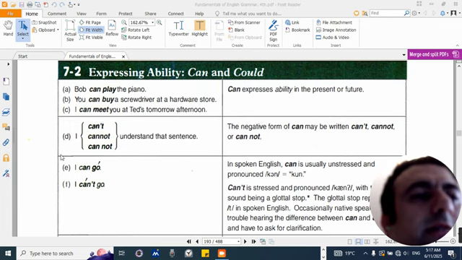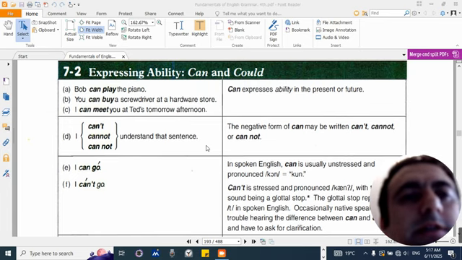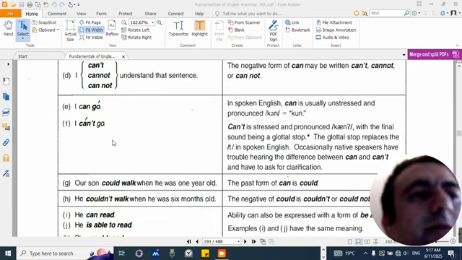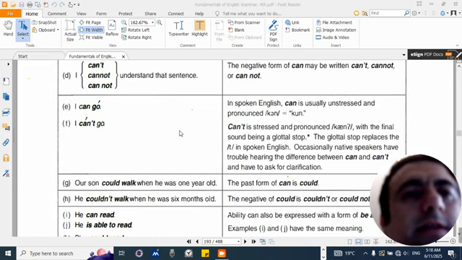D. I cannot understand that sentence. The negative form of can may be written can't, cannot, or can not. I can go. I can't go. In spoken English, can is usually unstressed and pronounced can.